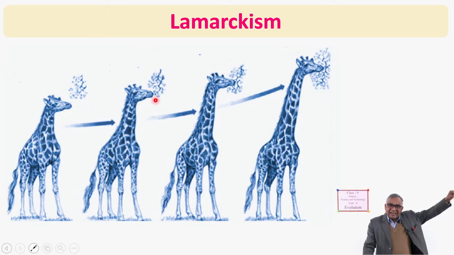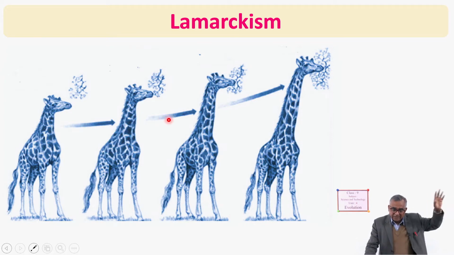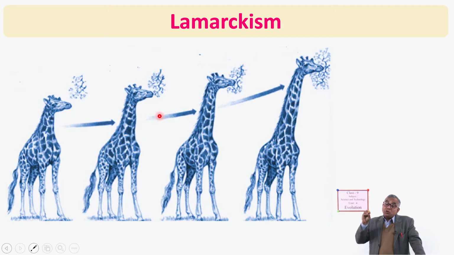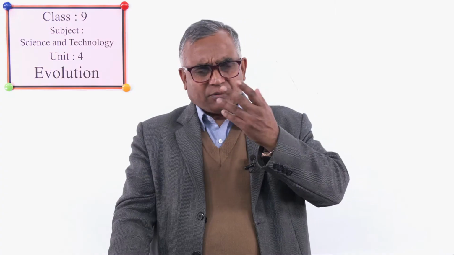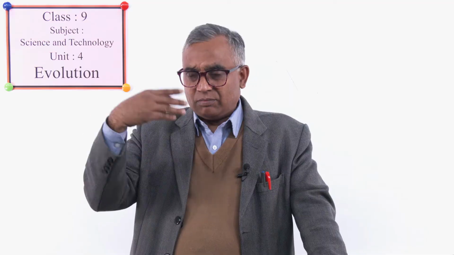Foliage means leaves of trees, the twigs and leaves. So they began to eat foliage by stretching their necks, because for that they had to stretch their necks. And in each generation, their neck increased, and nowadays they became long-necked. Here, I would like to discuss one community. I think they are from South Africa. There are some communities in which girls like their long necks. Sometimes it is telecasted on TV, in National Geographic, etc.